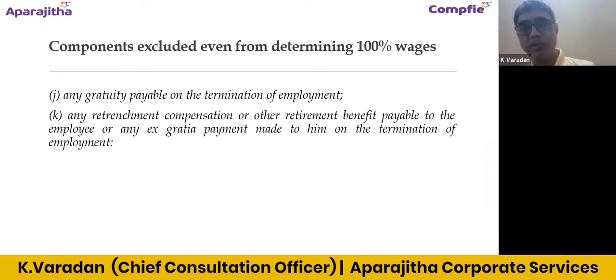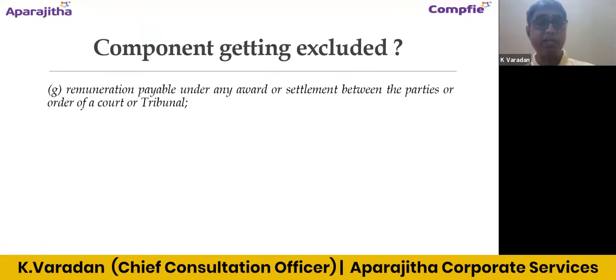It is not getting excluded, it is not getting included, right? So it is excluded very clearly, but only with respect to these two components. So for determining the total sum of the exclusion portion, we are considering only those components mentioned from class A to I. So we are clearly excluding J and K even for determining the 100% of wages, that is the total remuneration.